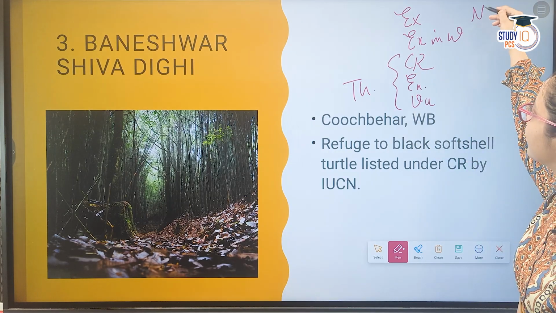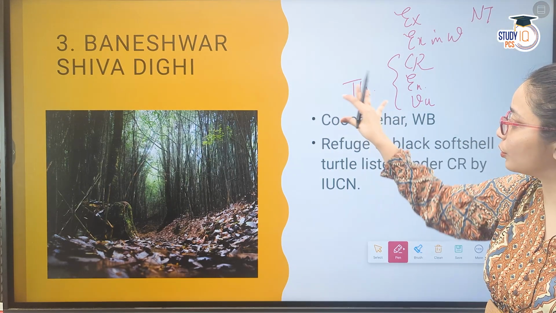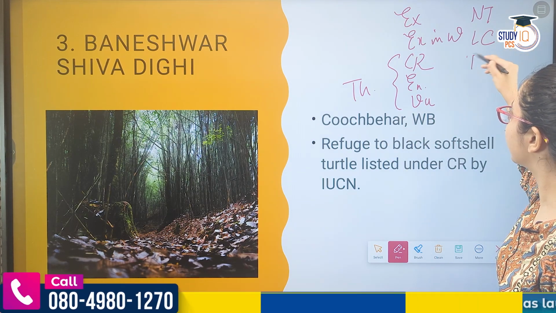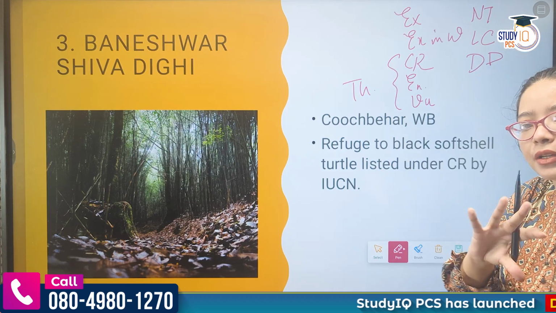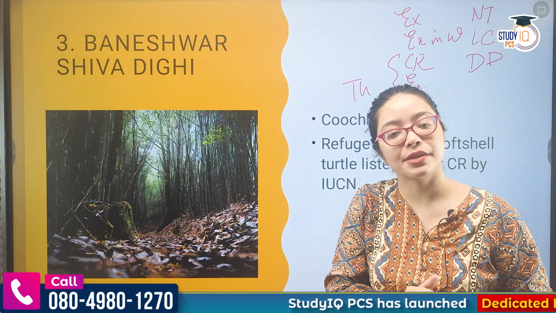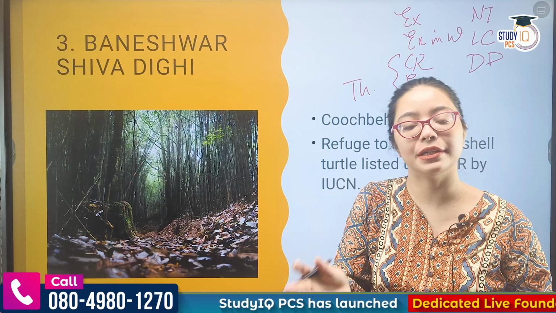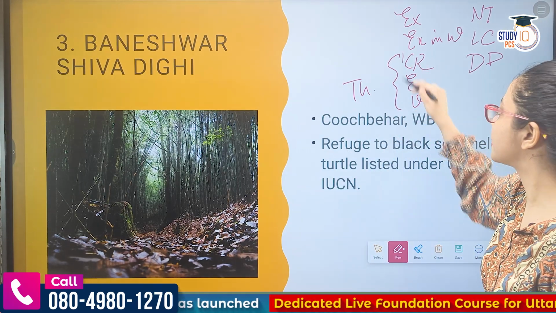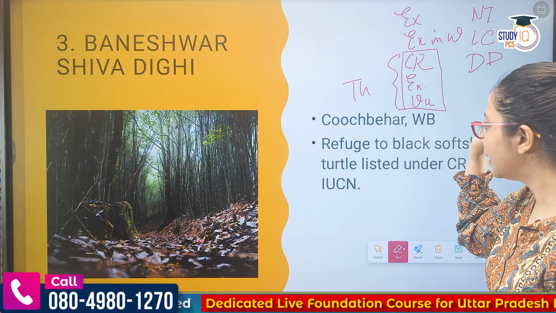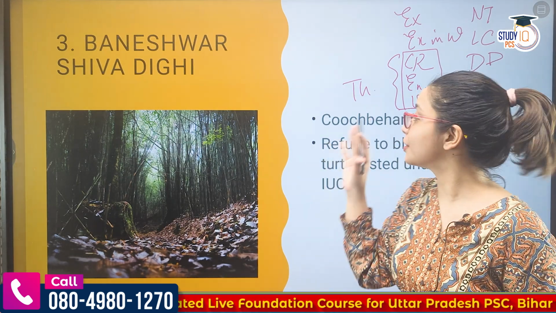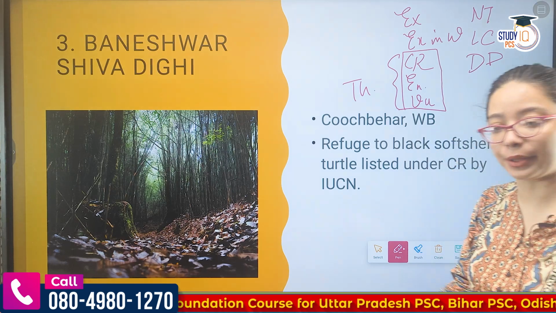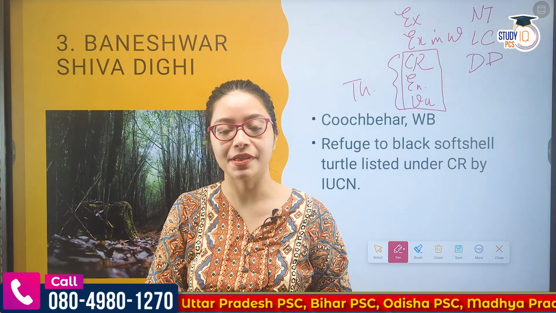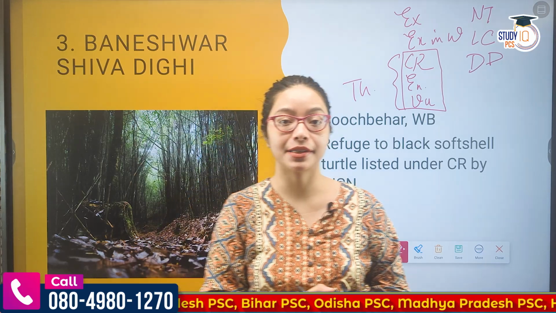Then we have near threatened, which is almost threatened but not yet fully threatened. Then we have the least concern and then we have data deficient. Least concern means the population is okay, and data deficient means we do not know whether it is threatened or least concern because of unavailability of data. So the ones for which we try hardest in conservation are these threatened ones, critically endangered, endangered or vulnerable. So you should know, for example, West Bengal's state animal, the fishing cat, is vulnerable.